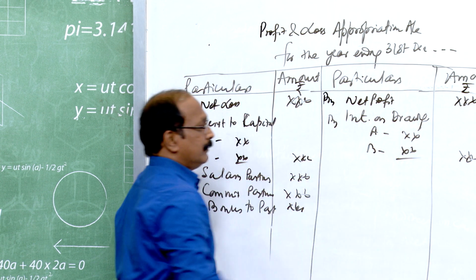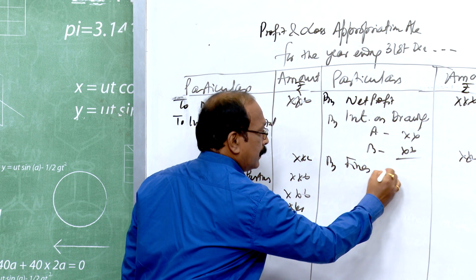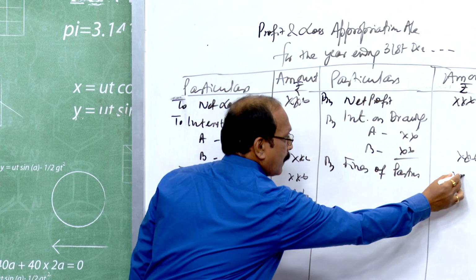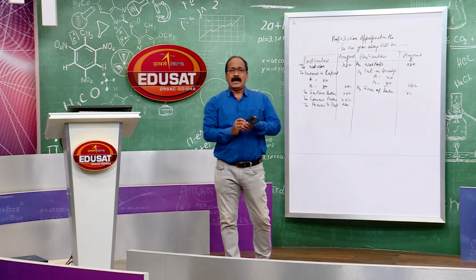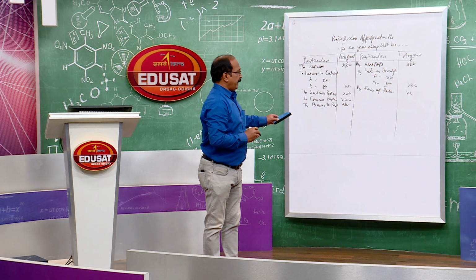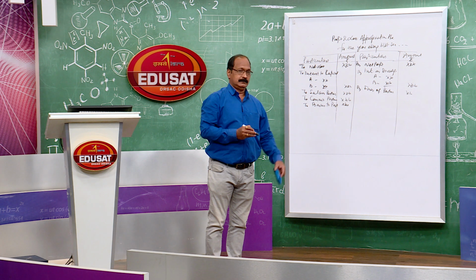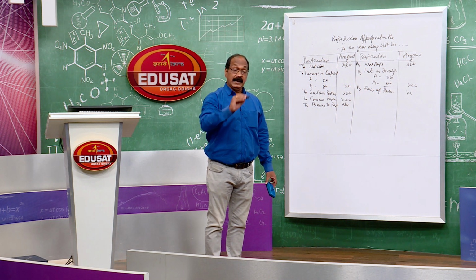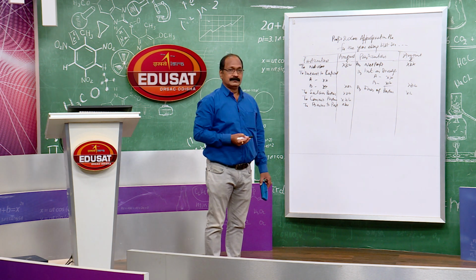Okay? Any fines by partners. See, all the items which appear in the profit and loss appropriation account must be between the business and the partners only. No transaction, no item which is related to outsiders is to be shown in this account.